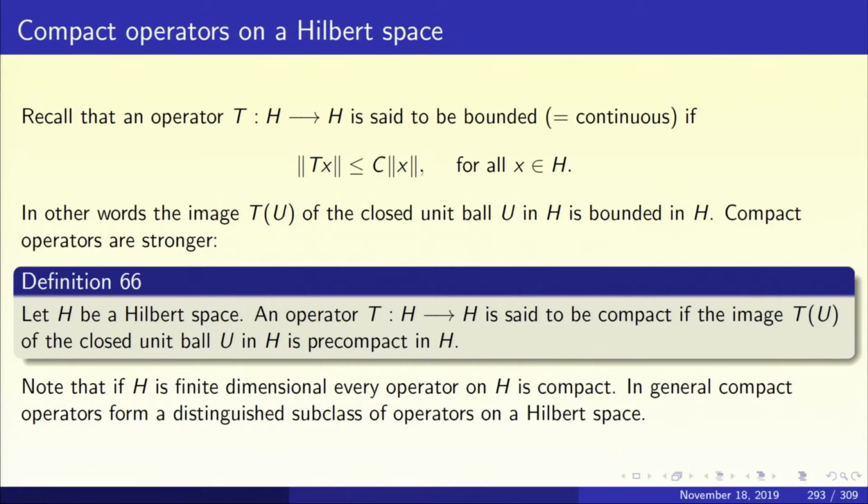If H is a finite dimensional Hilbert space, say Rn, then every linear transformation is a compact linear operator. In general, when you take an infinite dimensional Hilbert space, the class of compact operators forms a distinguished subclass of operators on a Hilbert space. And it's a very important class of operators, and they've been studied thoroughly.